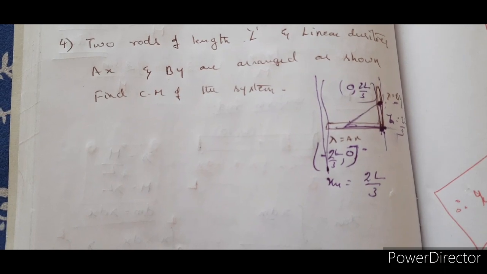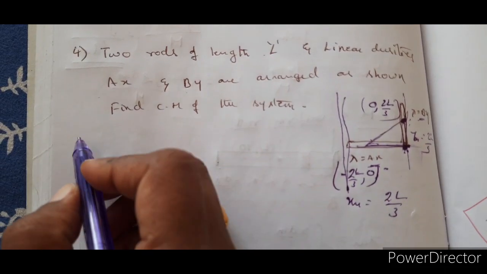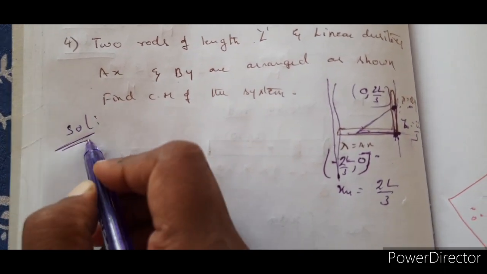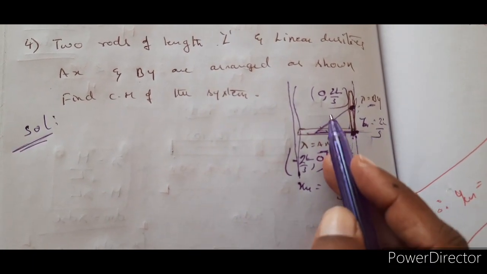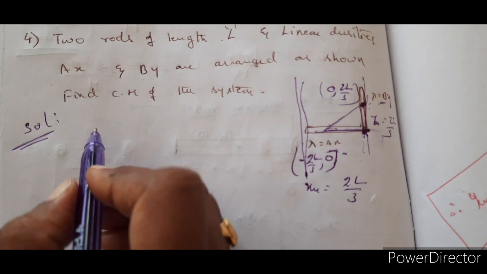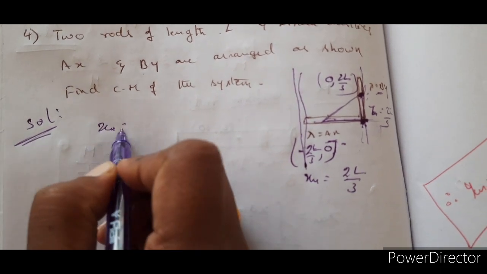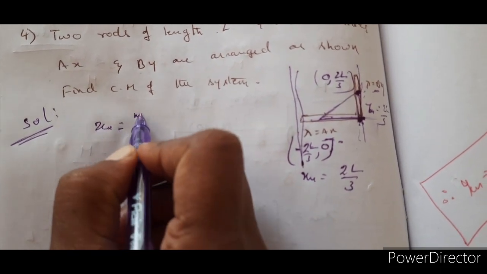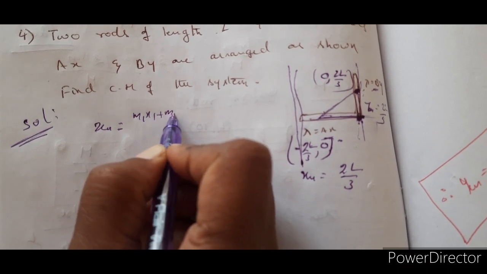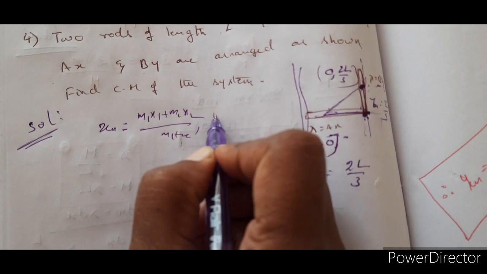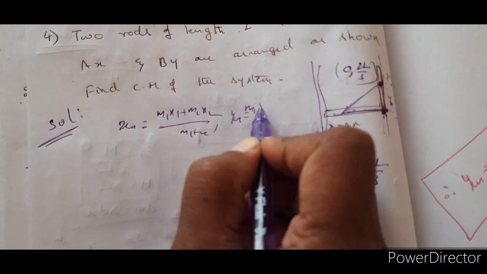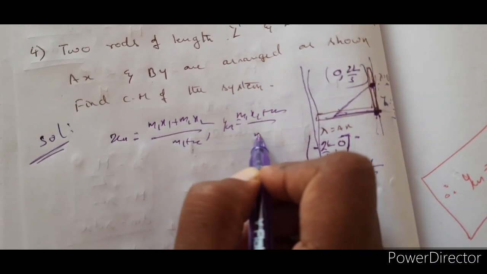So how to solve this one? Now the solution: when we have taken this as origin, somewhere here it lies. What is the center of mass concept? xcm is m1x1 plus m2x2 divided by m1 plus m2, and similarly ycm is m1y1 plus m2y2 divided by m1 plus m2.